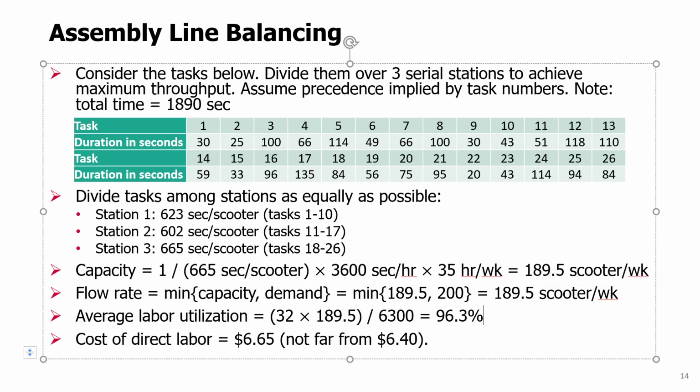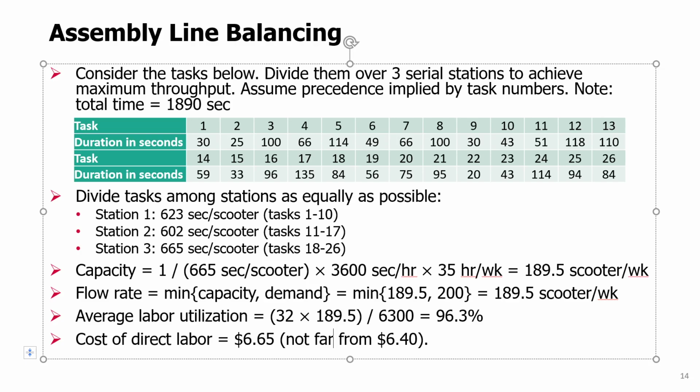And now if we recalculate the average labor utilization, in this case, the productive time I calculated per week divided by the available time, it's 96.3%. And so is the cost of direct labor. If we also recalculate it, we'll find out it's $6.65. There is still a little bit of idle time, but much less, right?